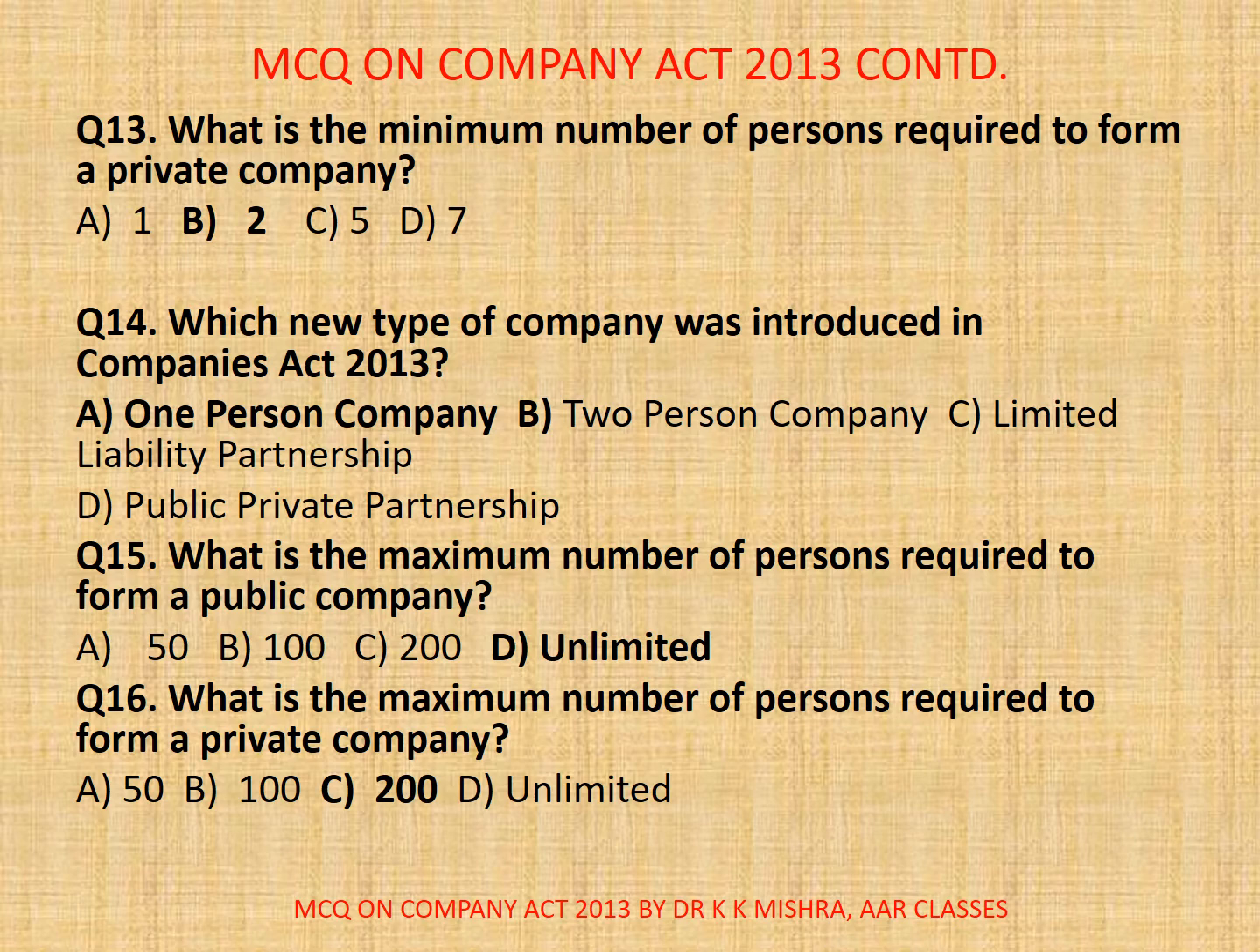Now question number 16. What is the maximum number of persons required to form a private company? So here options are A. 50, B. 100, C. 200, D. Unlimited. Correct option is C. 200. A minimum of only 2 members and a maximum of 200 are required to form a private company. Now come to the next slide.